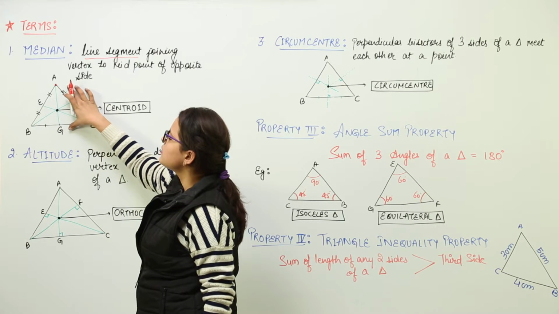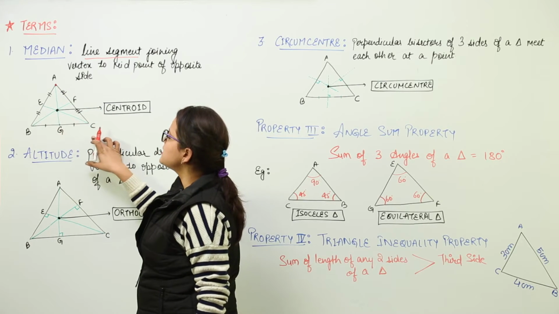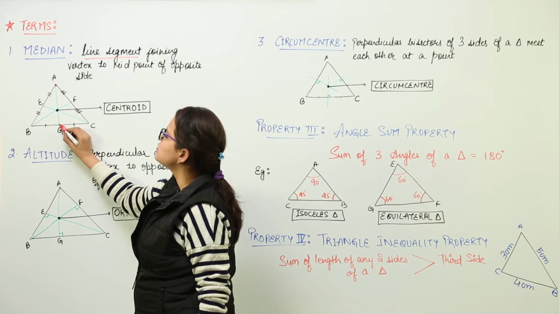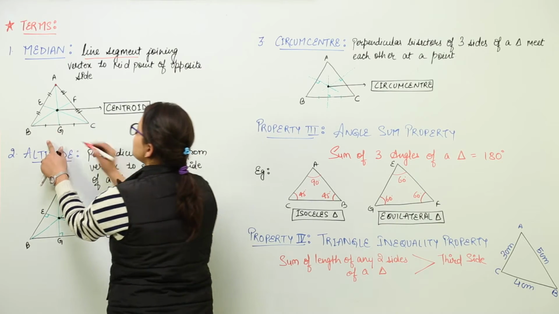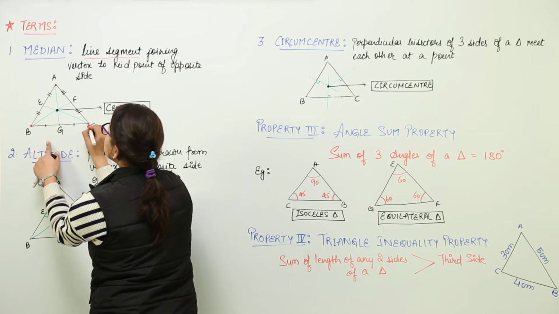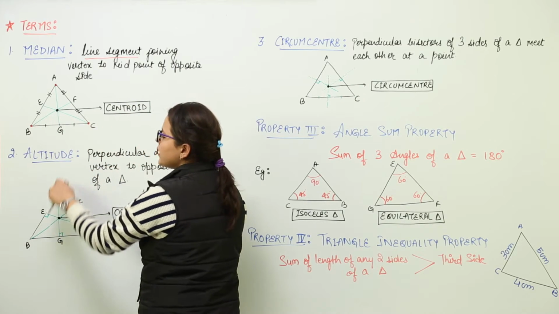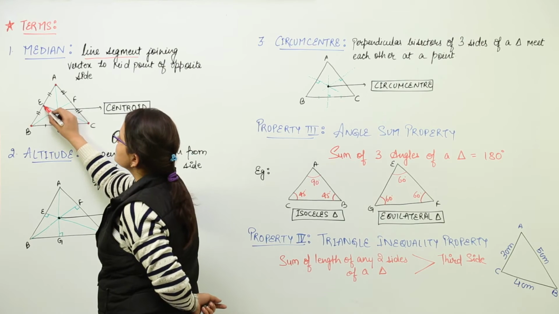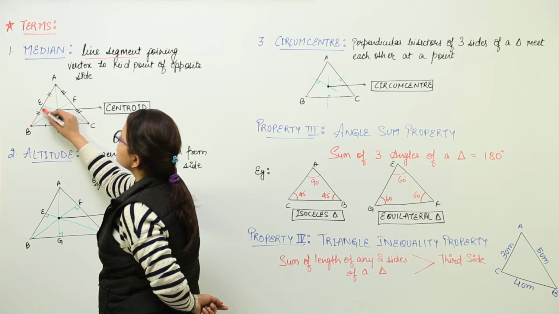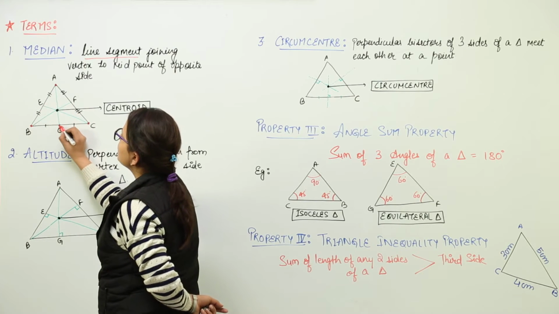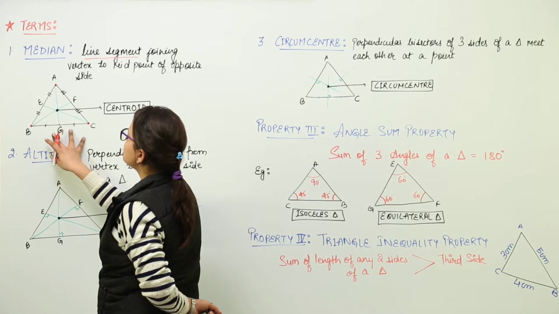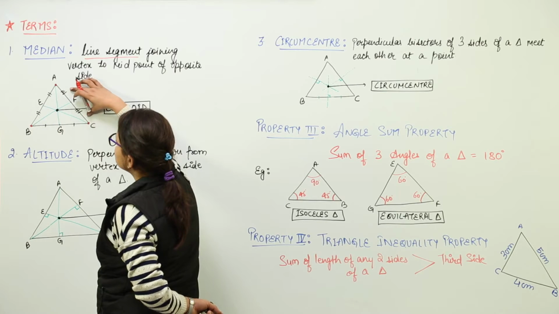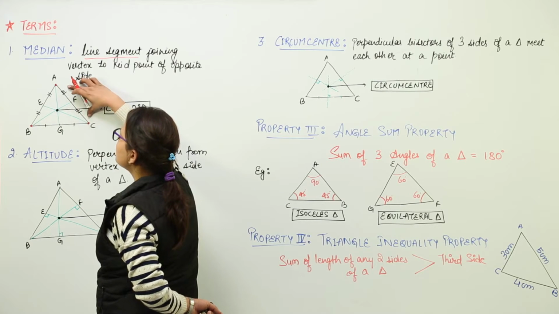What is the opposite side from vertex A? That is BC, and BC has a midpoint G represented by these dashes. So over here we have the three vertices A, B and C. We have the midpoints as E. E is the midpoint of AB. So I have made the two dashes. Here I have G as the midpoint of B and C, so I have made the two dashes representing these two are equal, and similarly we have F as the midpoint of AC.